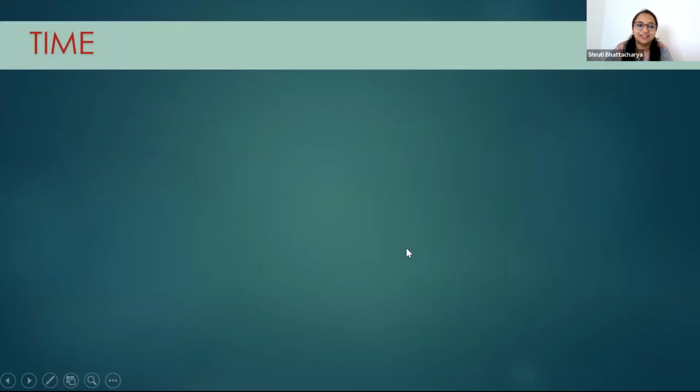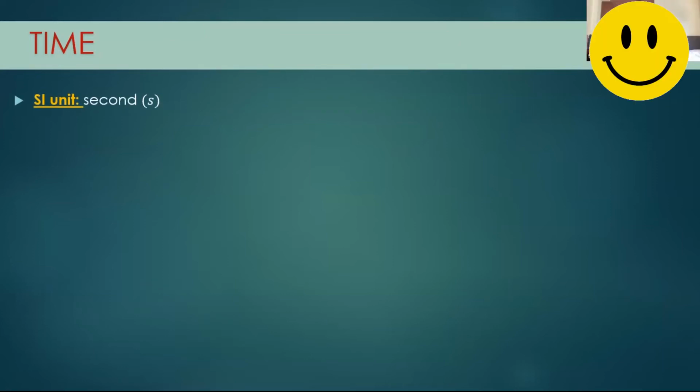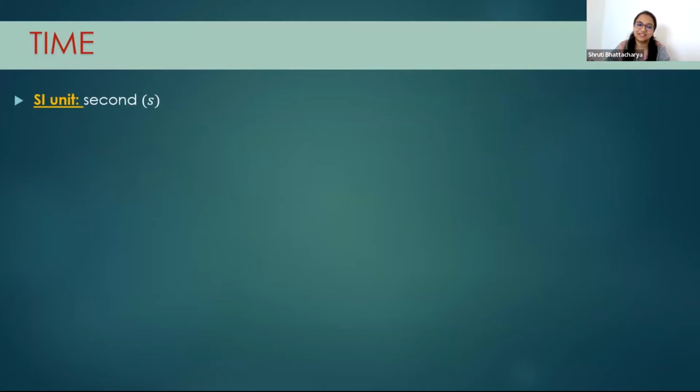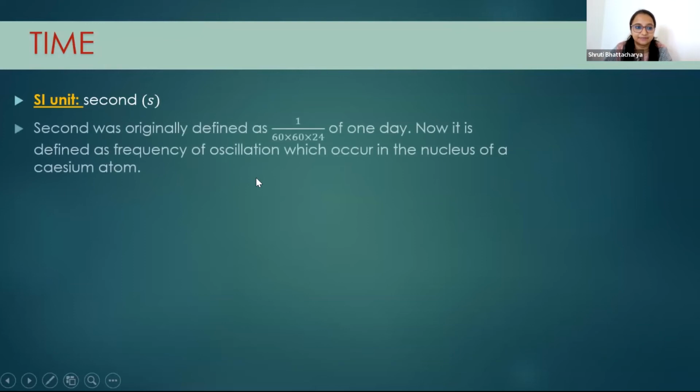Now time. I think you know what time is, I don't have to tell you. Time can be measured in seconds, in minutes, in hours, right? But in SI units, the unit is seconds. Second also had a definition that it could be defined as 1 divided by 86,400, that means this much fraction of 1 day. 1 day has 24 hours, so if you divide that, it would give you 1 second.